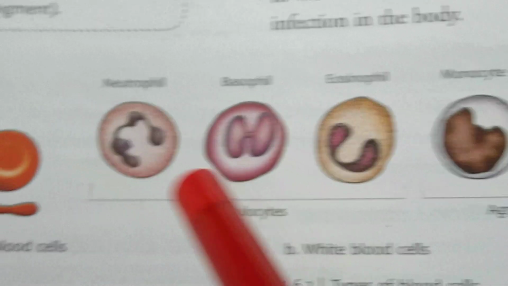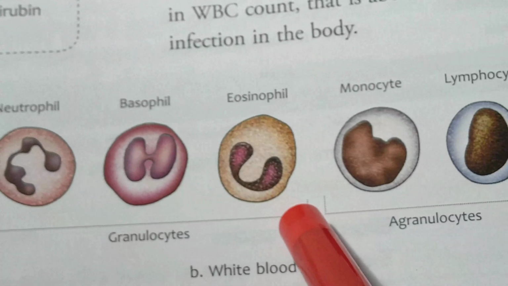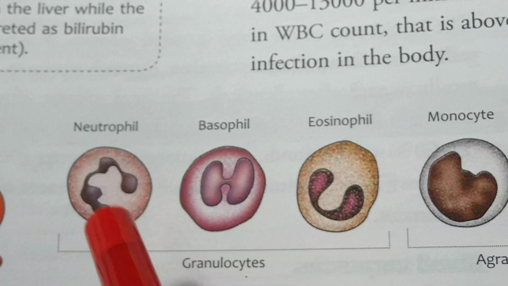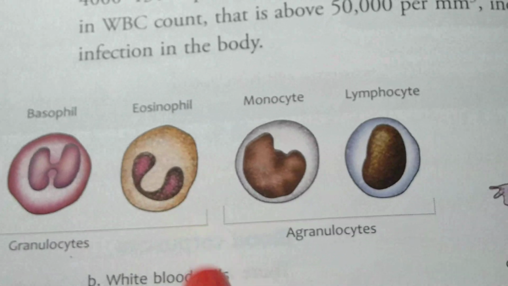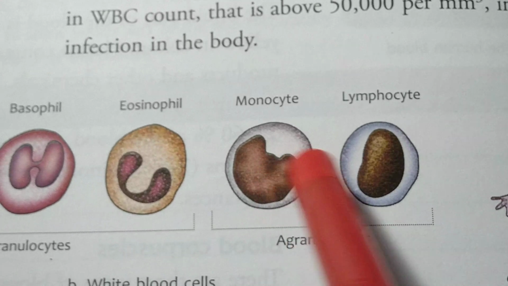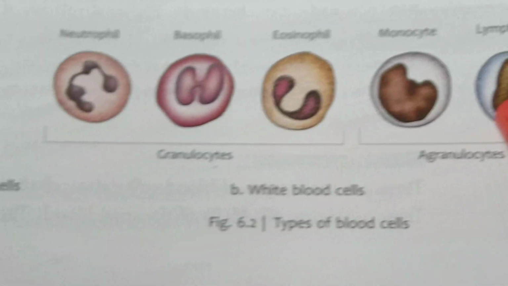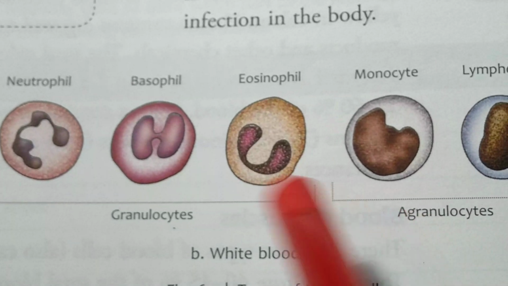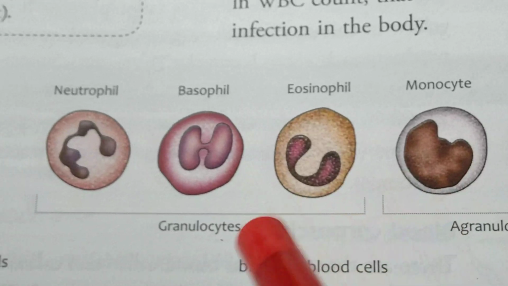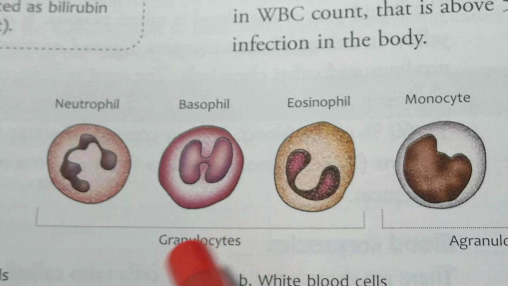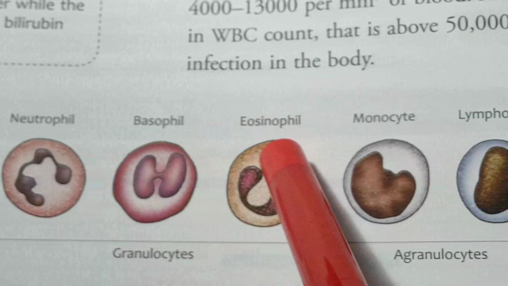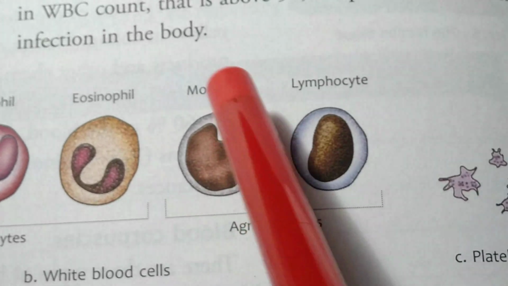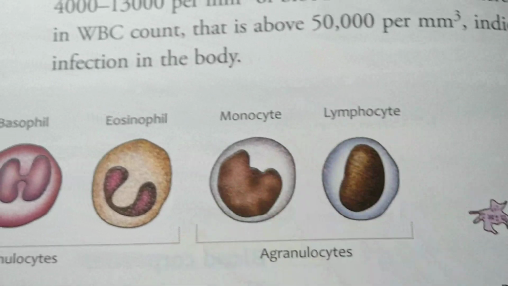These are the different types of WBC. Granulocytes: neutrophil, basophil, eosinophil. Agranulocytes: monocytes and lymphocytes. So these are the different types of white blood cells. Basically 5 types of white blood cells are found: granulocytes, neutrophil, basophil and eosinophil, as well as agranulocytes, meaning monocyte and lymphocyte.